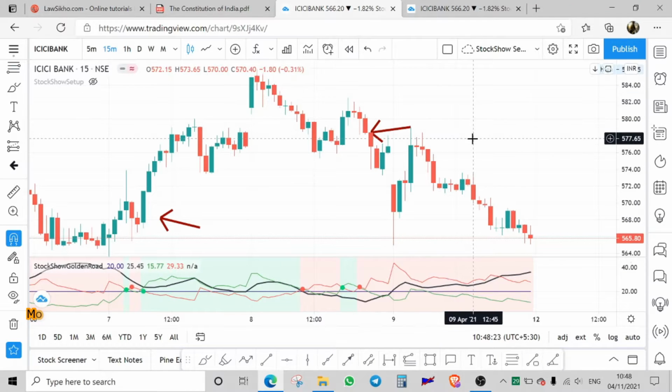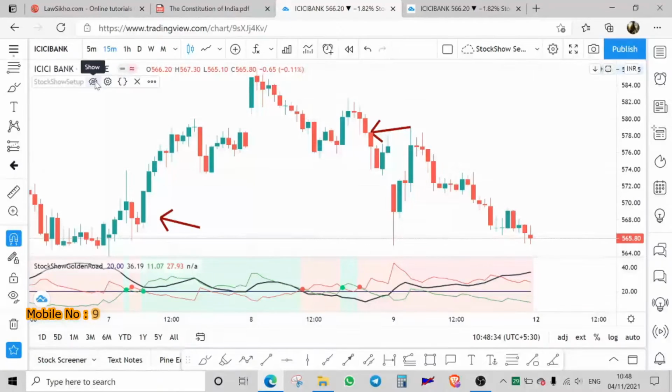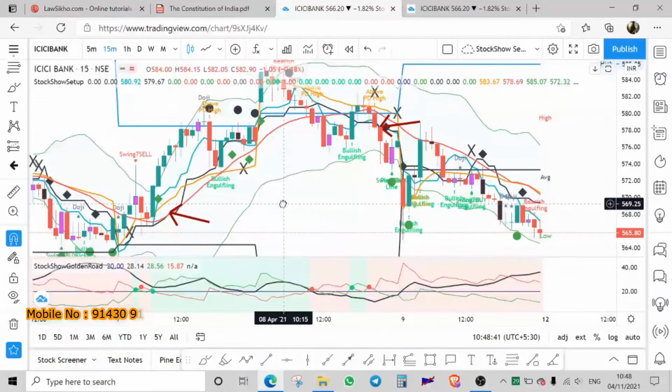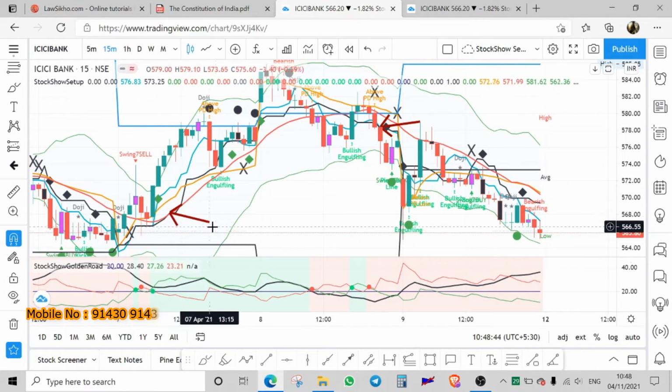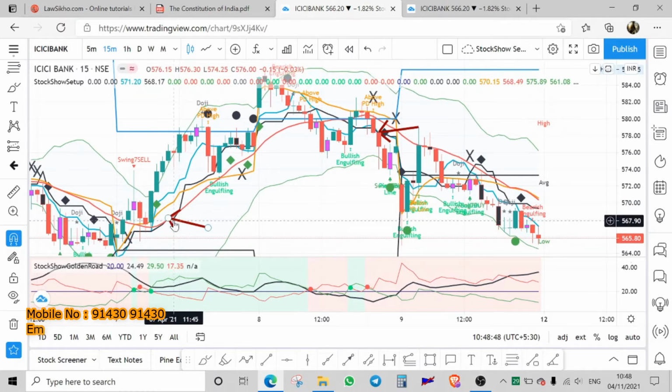Okay, so for our basic course we use these two setups. This is our stock show, where we get the trend, strength and all those. So let me switch on our setup. Now this setup is primarily run by our Nikala rule. What is the Nikala rule? Nil Kala Lal. So for your convenience, I have marked the point that at this level, you see Nil Kala and Lal was satisfied, has crossed.